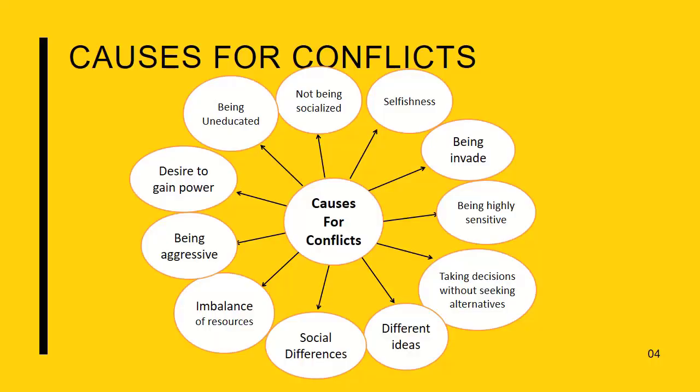Okay, now children, we shall go into seeing the causes for these conflicts to occur. There are about 11 facts in here, so we shall randomly go through each of them to get you an idea as to what these facts are about. So if we are to see the first fact, which is selfishness, I'm quite sure all of you know the meaning of the word selfish, where you think of yourself only and not about the others. So you don't care or consider other people's opinions or their ideas. So that is also a reason for conflicts to occur.